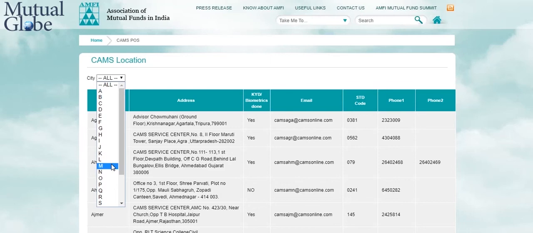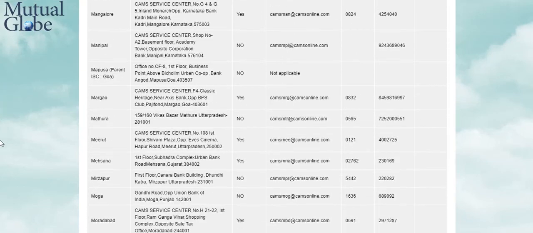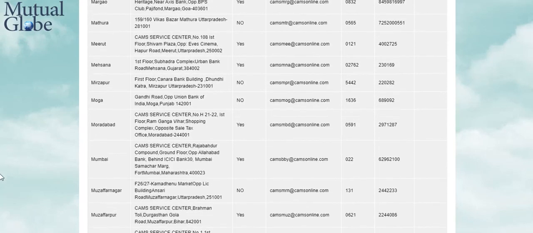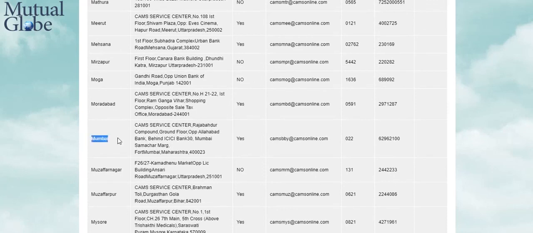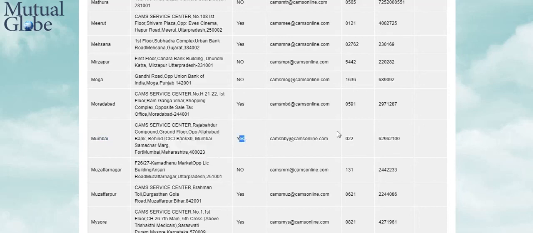If you reside in Mumbai, click on M. Once you click on M, you will see a list of cities by that letter. Scroll down to Mumbai and find out the address of your CAMS center. Go to that CAMS center and submit your form. If all the details and documents are found in order, then the EUIN certificate shall be mailed to your office address.